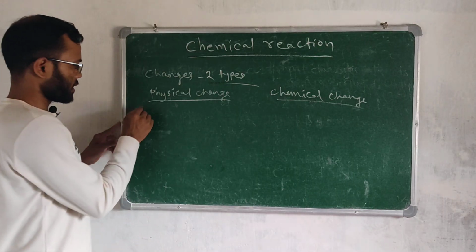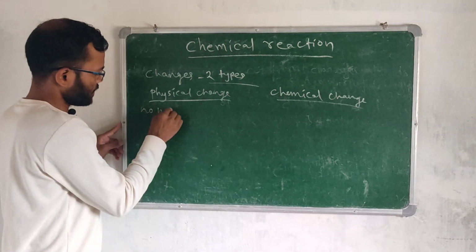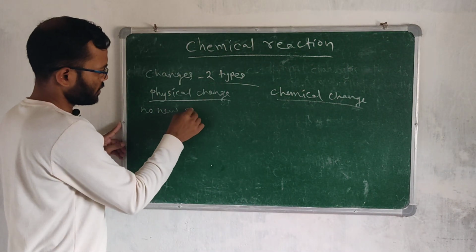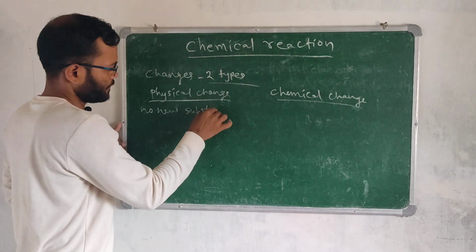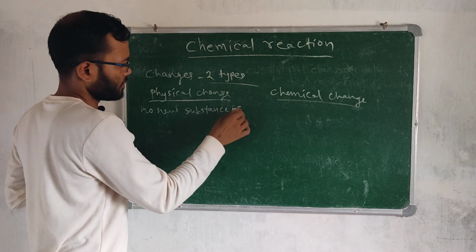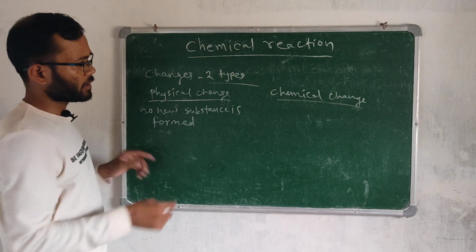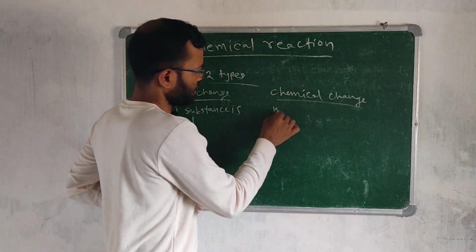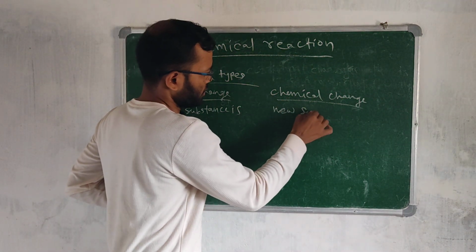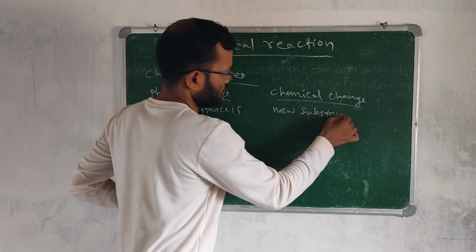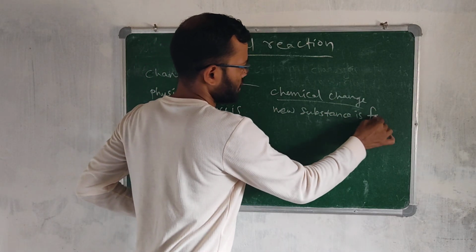In physical change, no new substance is formed. But in chemical change, a new substance is formed.